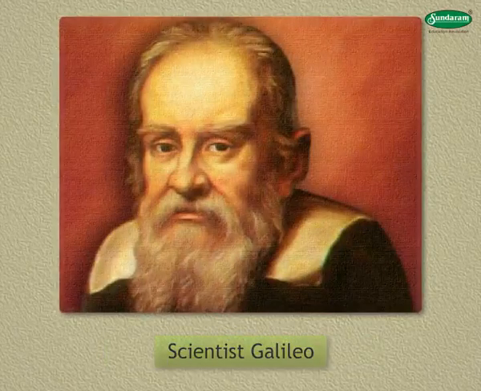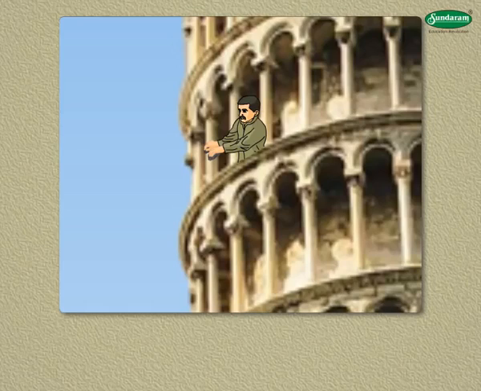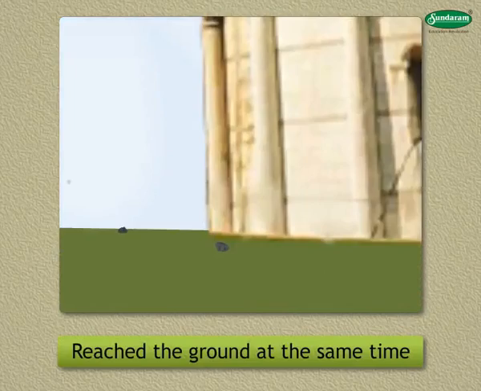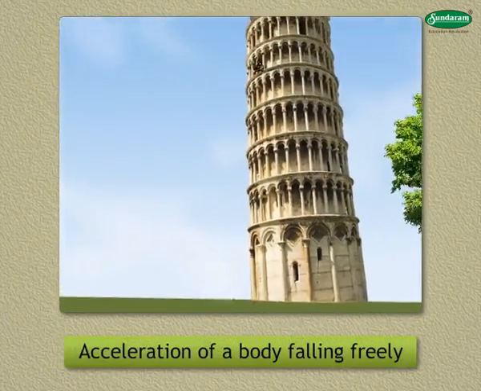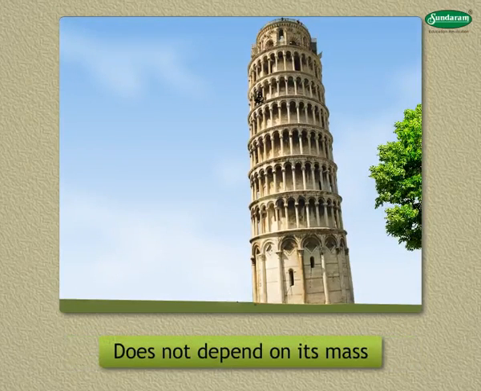Scientist Galileo dropped two stones of different masses from the top of the Leaning Tower of Pisa and showed that they reached the ground at the same time. He inferred that the acceleration of a body falling freely towards the Earth does not depend on its mass.